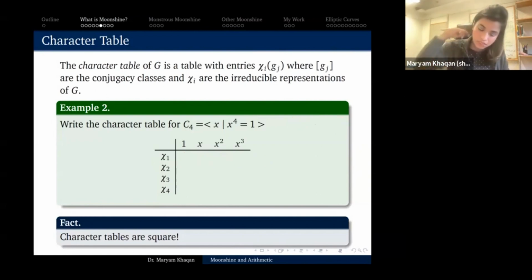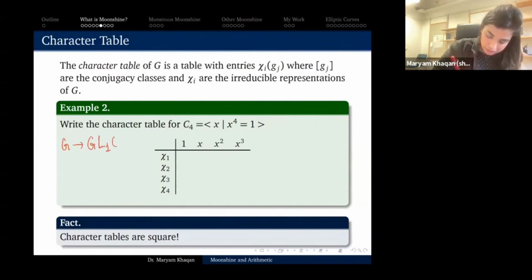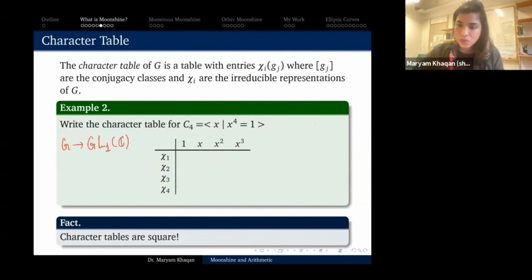Let's see, what does that even mean? If I want to compute G going to GL1(C), so 1 by 1 invertible matrices over the complex numbers, what are 1 by 1 invertible matrices? These are just complex numbers, but not 0, because that's not an invertible matrix, right? So that's what the representations of C4 are.